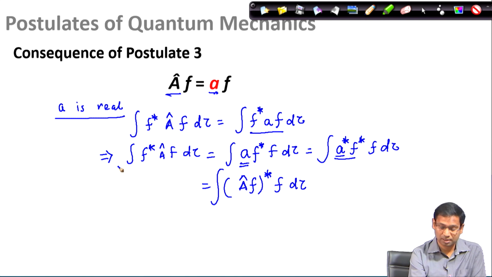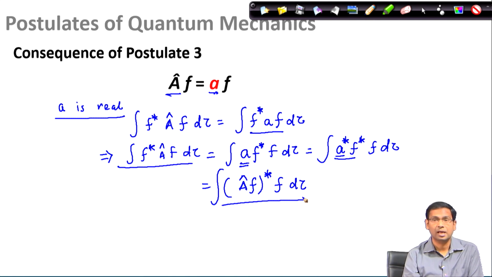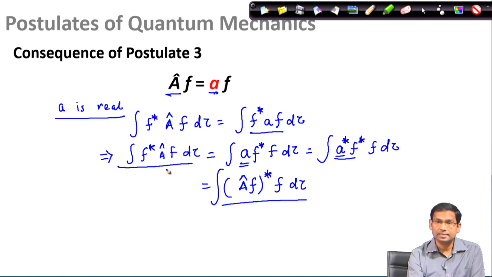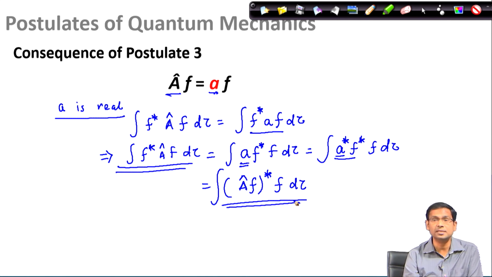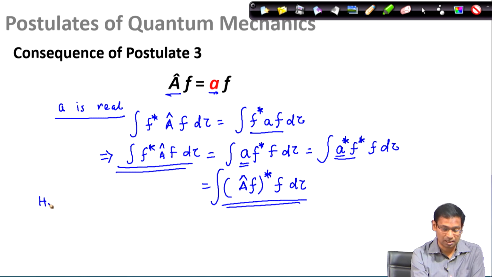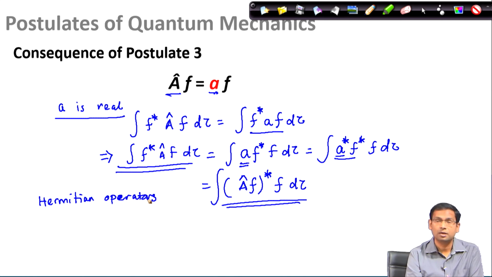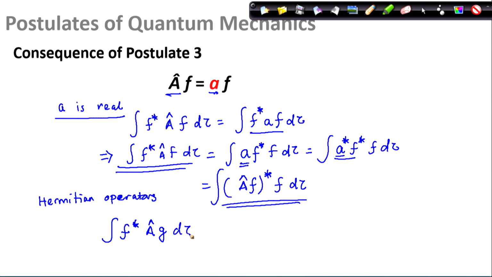what I obtained is that if you look at the left hand side and the right hand side, this is a special property of an operator. All those linear operators which satisfy this equality, that is, where the left hand side is this and the right hand side is this, we call those operators Hermitian operators. I can provide a more generic definition of this Hermitian operator by taking not one function, rather two functions f and g.